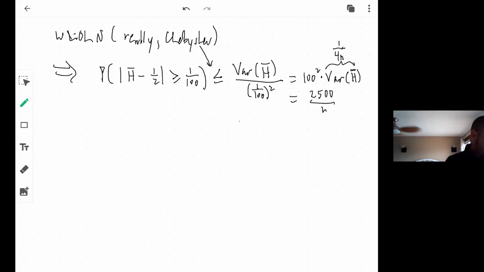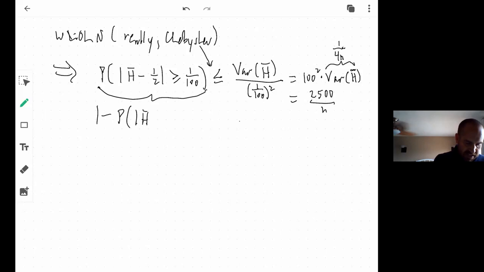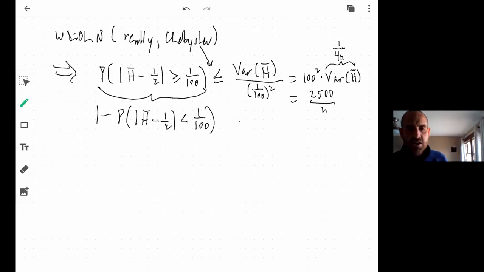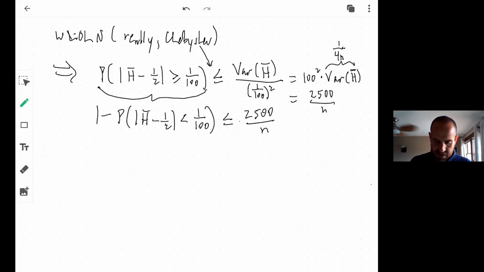So that's interesting. Let's think about this for a minute. The left-hand side is the same thing as 1 minus the probability that the proportion of heads minus a half is less than 1/100th, which is kind of what I wanted. I wanted this thing to be within 100th of its mean. So this is less than or equal to 2,500 over n.